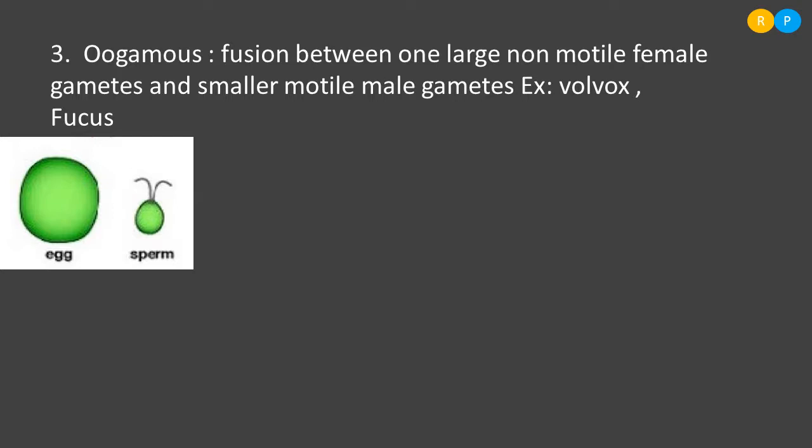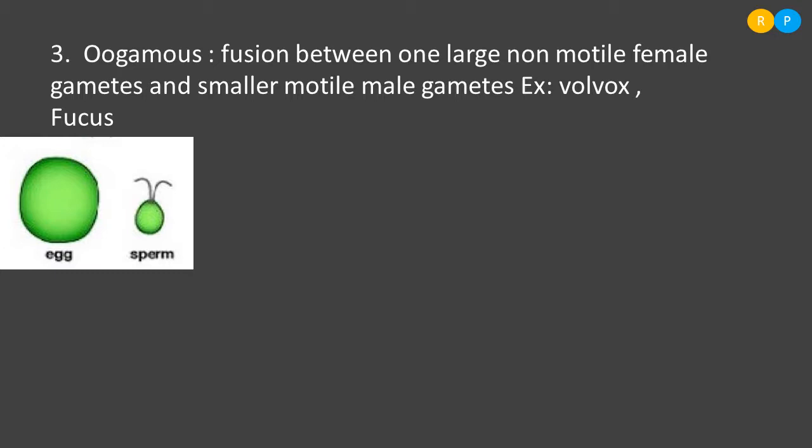During their sexual reproduction, they produce one bigger female gamete that is non-motile in nature and a smaller male gamete that is motile in nature. You can see here the two gametes involved in the oogamous type of reproduction. The female gamete is bigger in size and non-motile, and the small male gamete we can see here is motile in nature. Clear?